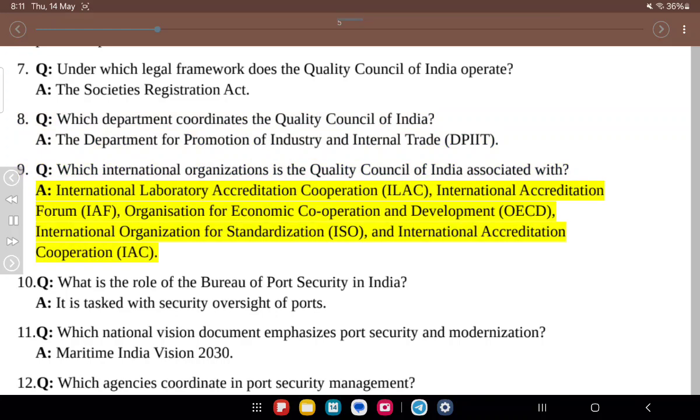International Laboratory Accreditation Corporation, ILAC, International Accreditation Forum, IAF, Organization for Economic Cooperation and Development, OECD, International Organization for Standardization, ISO, and International Accreditation Corporation, IAC. 10. Q. What is the role of the Bureau of Port Security in India? A. It is tasked with security oversight of ports.